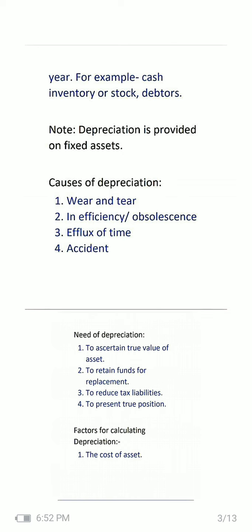Wear and tear: after some time something happens to the machinery or car or building, so depreciation comes. Inefficiency: efficiency decreases with duration or time. Efflux of time, aging we can say, and accidents.